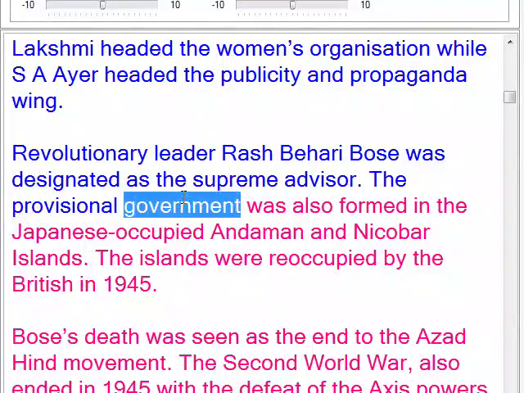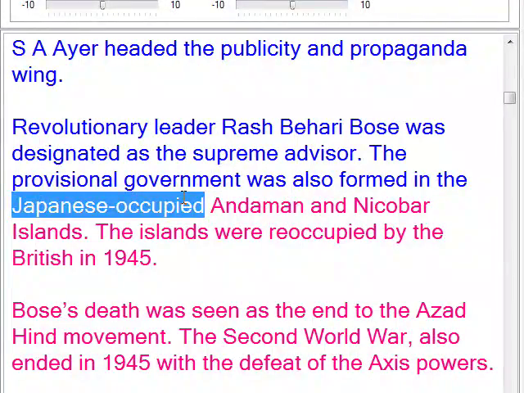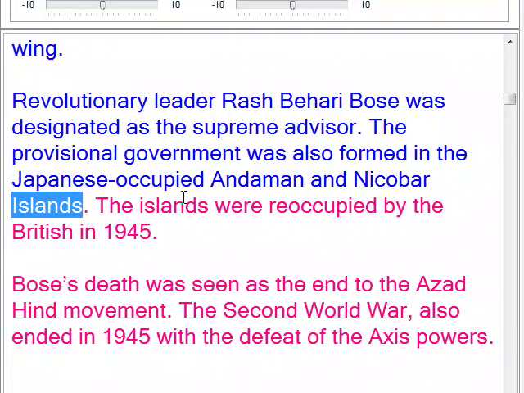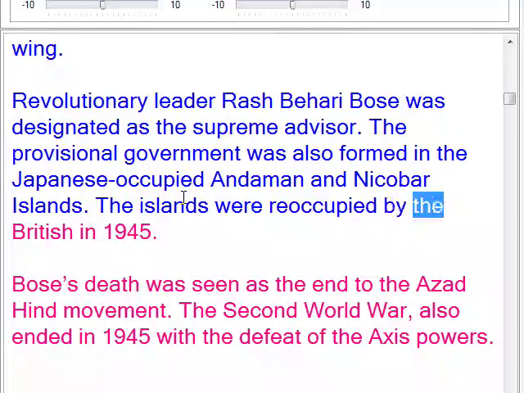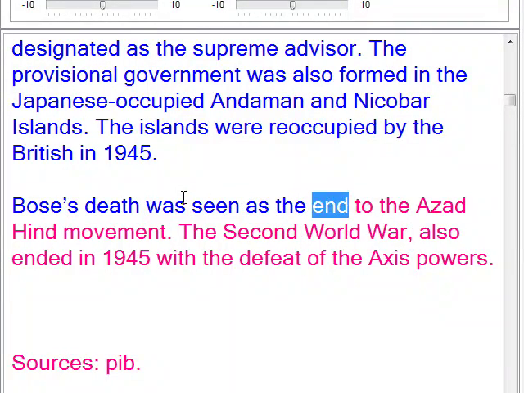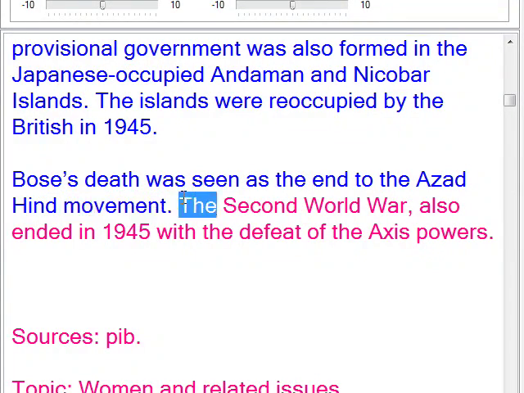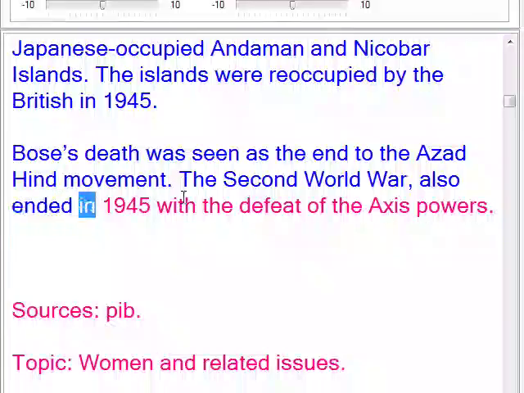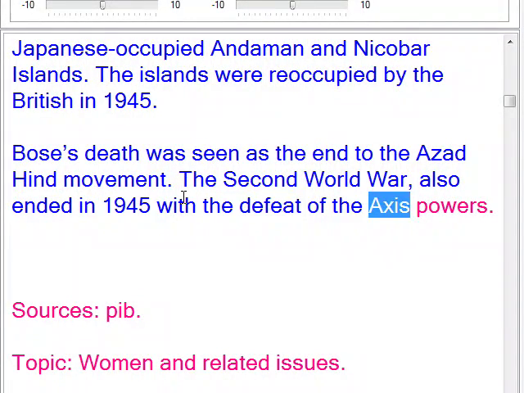The Provisional Government was also formed in the Japanese-occupied Andaman and Nicobar Islands. The islands were reoccupied by the British in 1945. Bose's death was seen as the end to the Azad Hind movement. The Second World War also ended in 1945 with the defeat of the Axis powers.